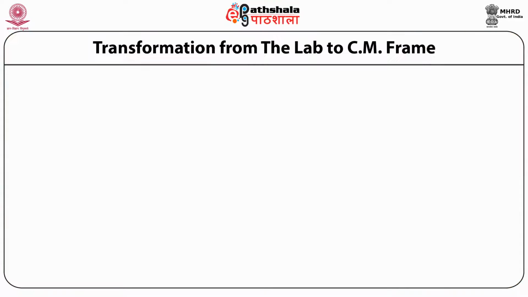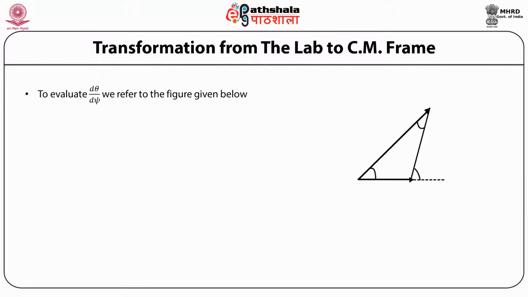We thus have the expression for sigma psi in the lab frame in terms of sigma theta sin theta d theta divided by sin psi d psi. To evaluate d theta by d psi, let us refer to the figure shown.